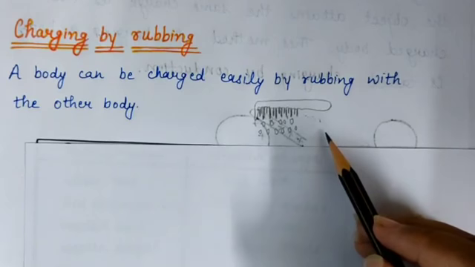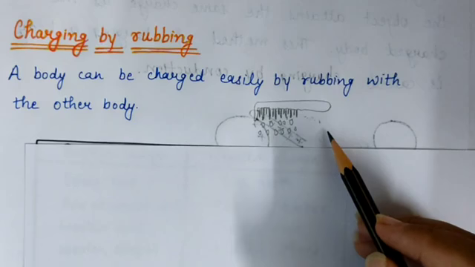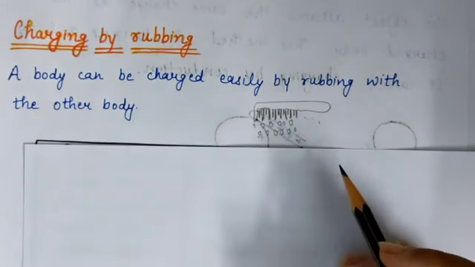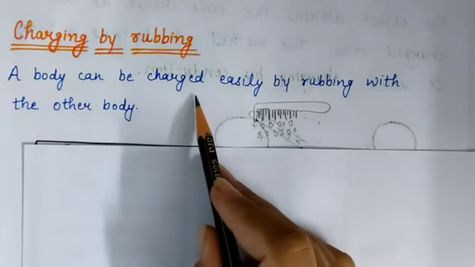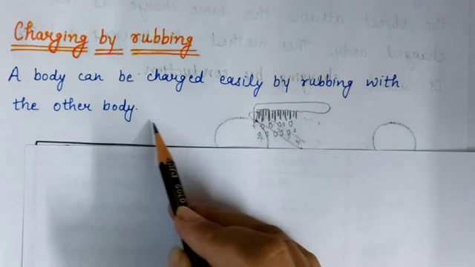Answer is, it happens because the comb gets charged on rubbing with dry hair. It means when the two bodies rubbed with each other, they acquire some charge. Okay, so a body can be charged easily by rubbing with the other body.